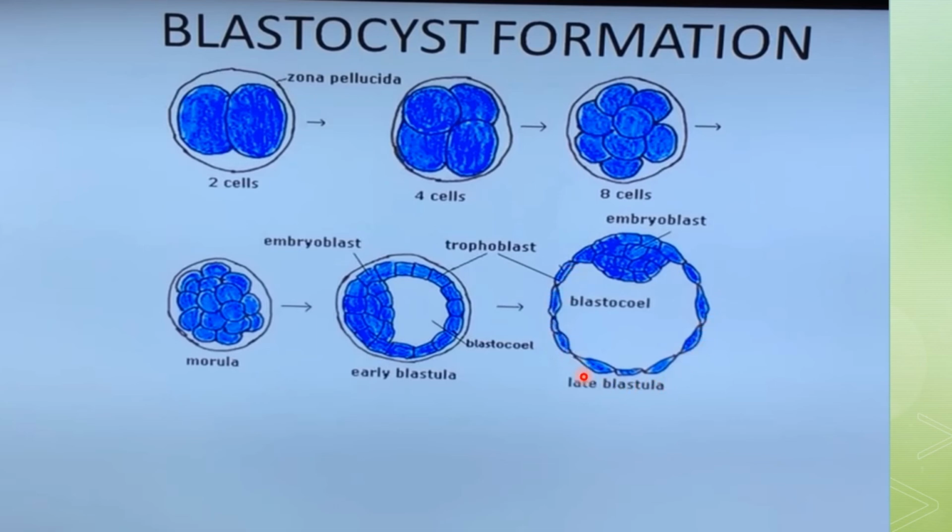And this is called the mural trophoblast. Now you can see that the zona pellucida, which was present at the early blastula stage, is going to disappear. This zona pellucida has disappeared, allowing the implantation to begin.